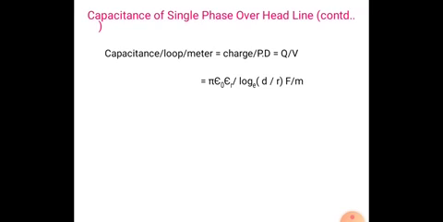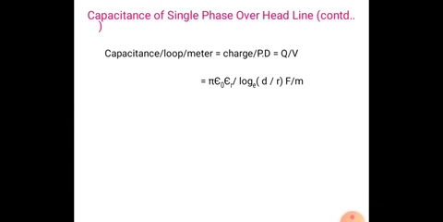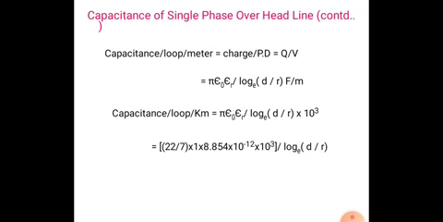So the capacitance per loop per meter is equal to charge per potential difference, that is Q by V, pi into epsilon naught epsilon r by log e (D by R) farad per meter. Now we substitute the values of epsilon naught and epsilon r. To convert into kilometers, capacitance per loop per kilometer is equal to pi epsilon by log e (D by R) into 10 power 3, since kilo is 10 power of 3.